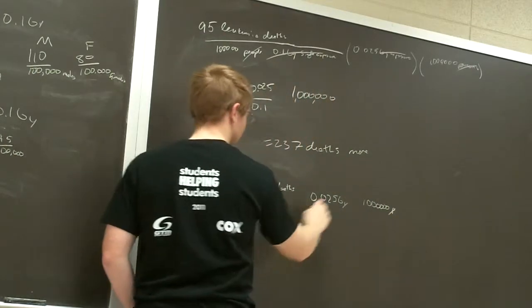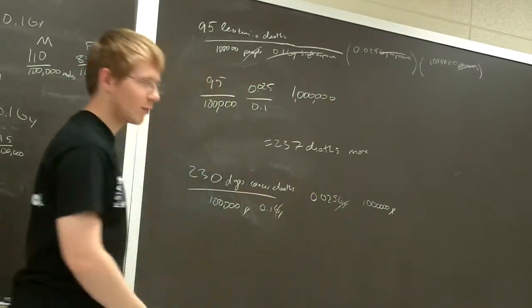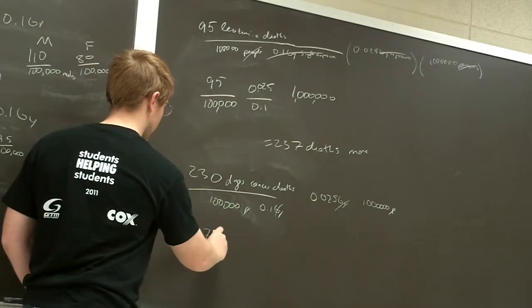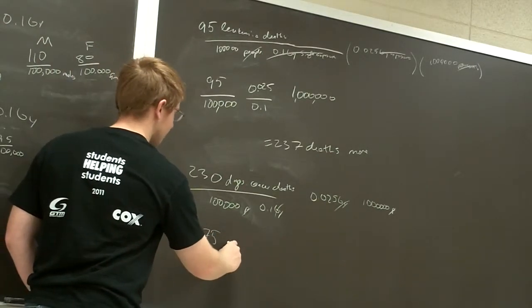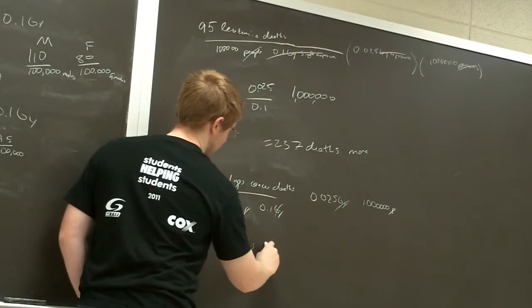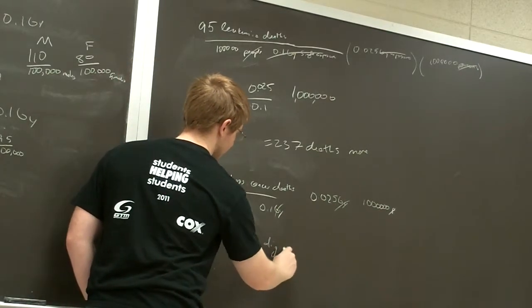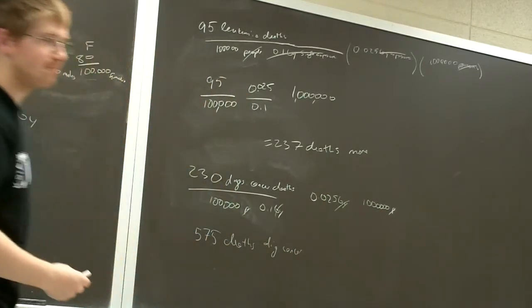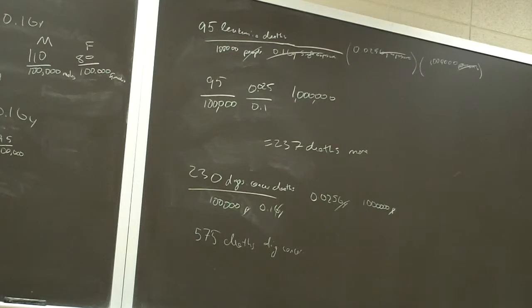People cancel with people, gray cancel with gray, you get a different number. 575. So this is deaths from digestive cancer. Okay, everybody okay with that? Okay.